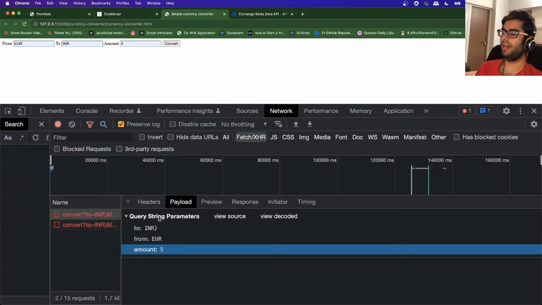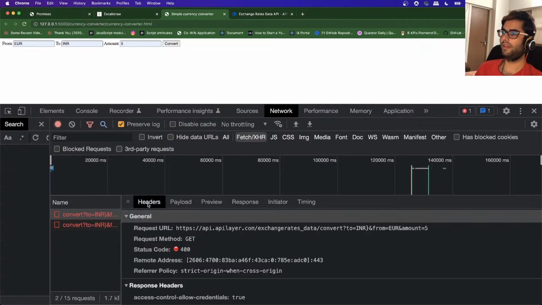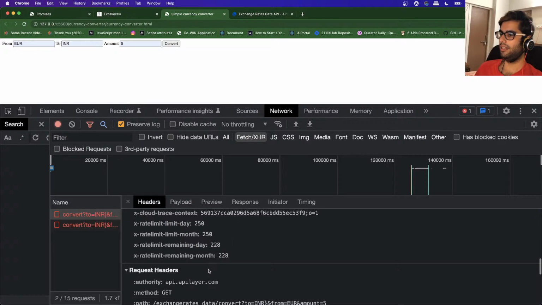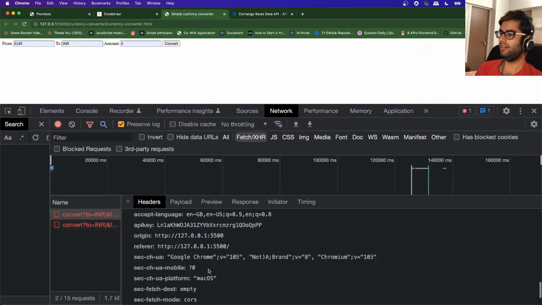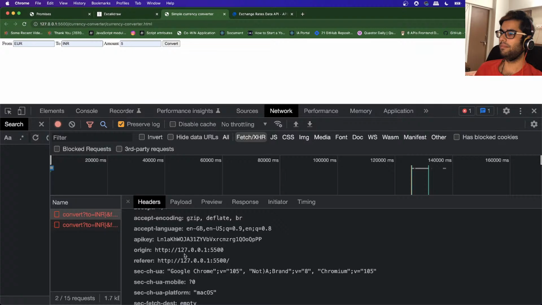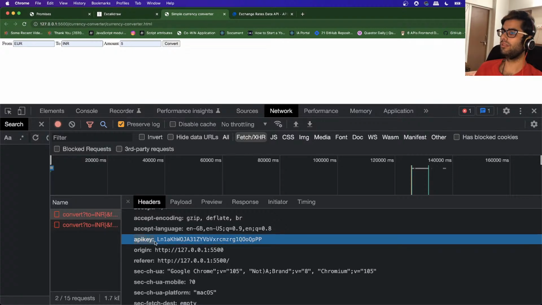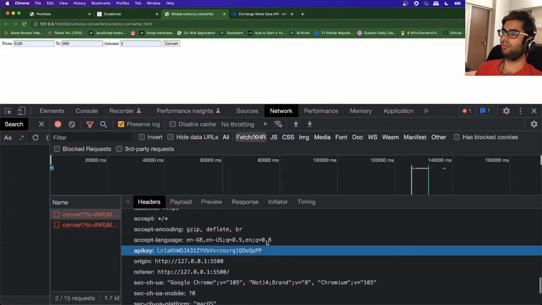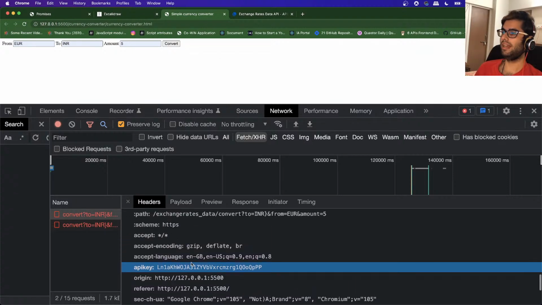So these were the values that we were specifying, right? And if we look at the request headers, we had added that particular header, API key, which is visible to us over here. So this is where you can examine what headers are going out.